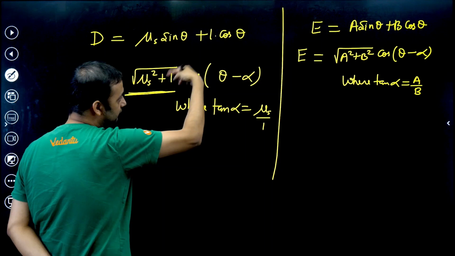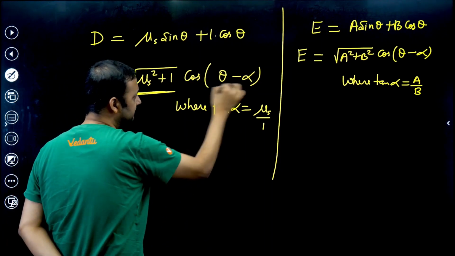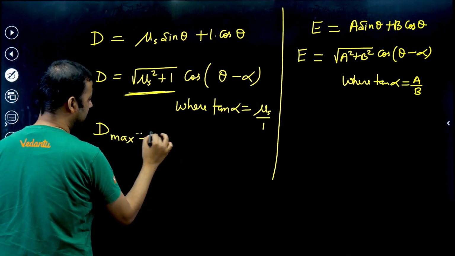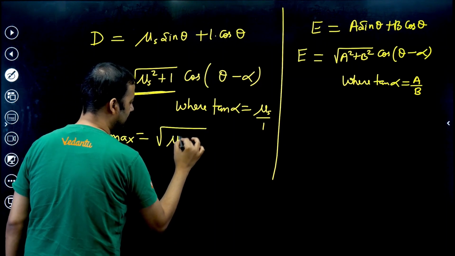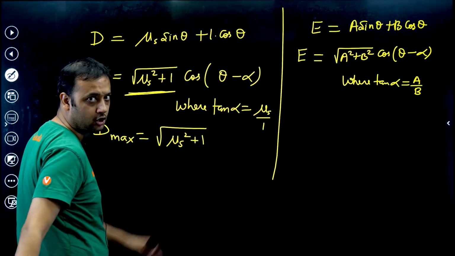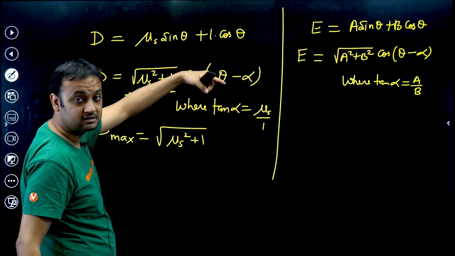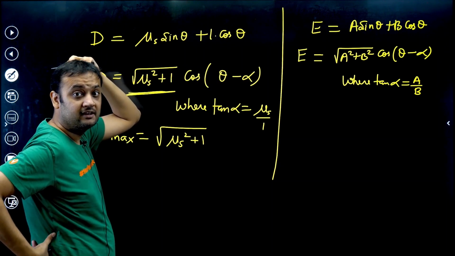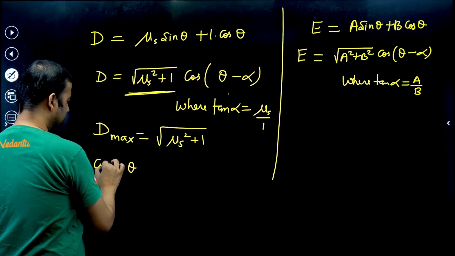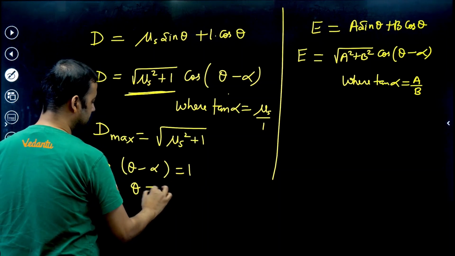And this will happen if the cos becomes 1. What can be the maximum value of cos? It is 1. So hence we can say that d max is nothing but under root of mu s square plus 1. And this will happen if cos of theta minus alpha becomes 1. When does cos become 1? If the angle is 0. That means theta minus alpha should be 0. So theta should be equal to alpha.